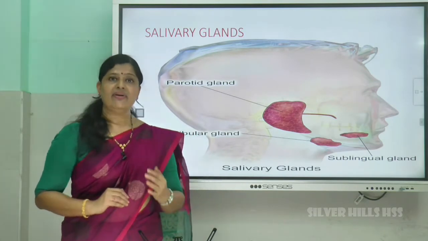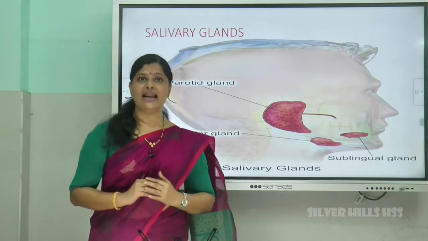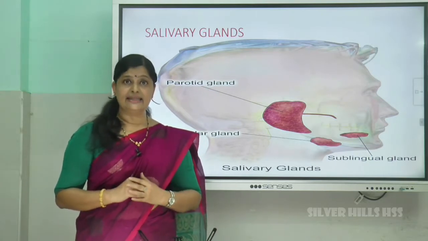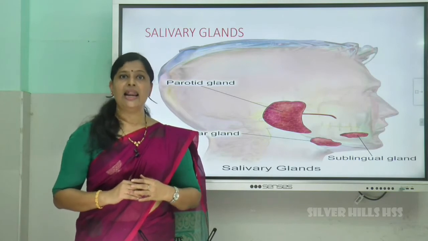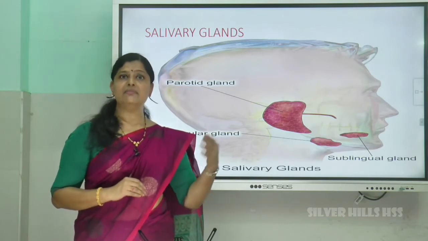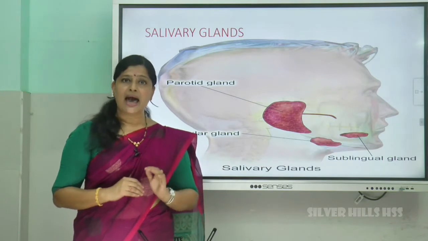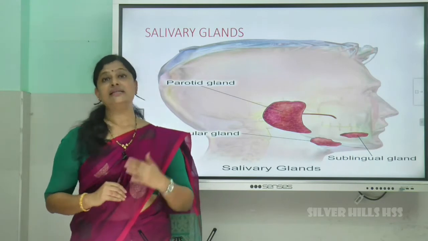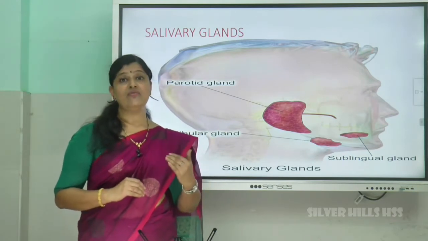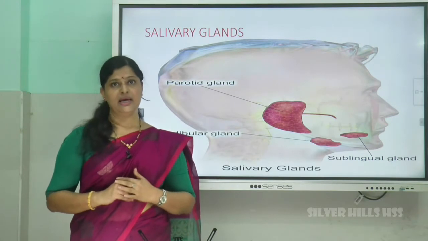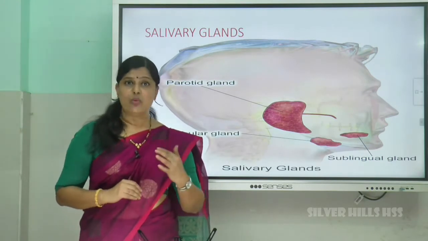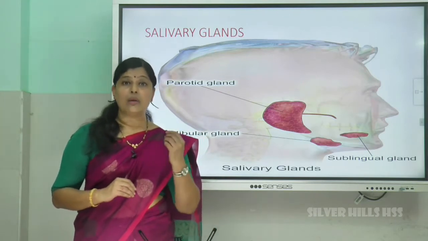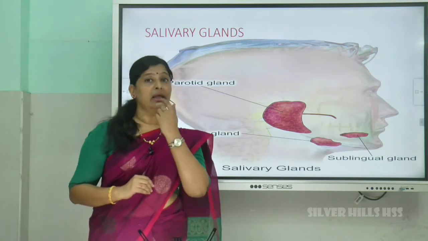And these 3 pairs of salivary glands produce what? Saliva. Saliva contains various electrolytes like Na+, K+, bicarbonate ions, etc. And it also has 2 main enzymes. The first one is called salivary amylase, and the second one is called lysozyme. Salivary amylase is the enzyme which helps in the digestion of carbohydrate or starch in the oral cavity.